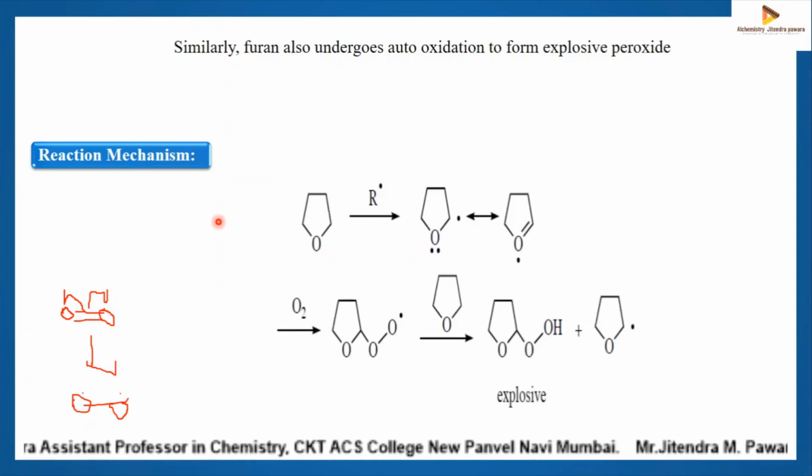The mechanism is very simple. I already explained it to you. This furan reacts with an R radical and generates a furan radical. Then this furan radical reacts with oxygen molecules. First, this is your oxygen, which breaks homolytically. This is your arrow.